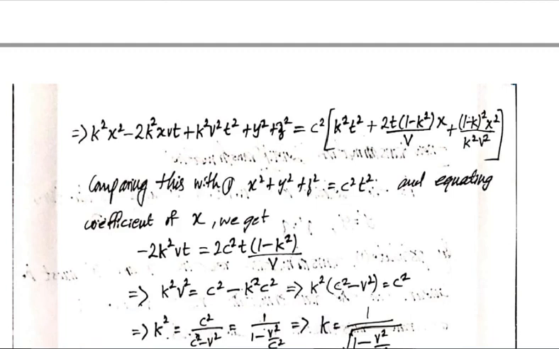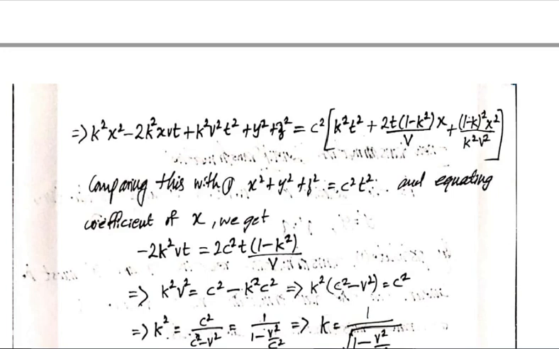So there is no term containing x on one side, but here there is a term containing x. Therefore, equating the coefficients of x, the coefficient of x here is equal to minus 2k square vt, and it should be equal to the coefficient of x on the other side, which is 2c square t into 1 minus k square by v.